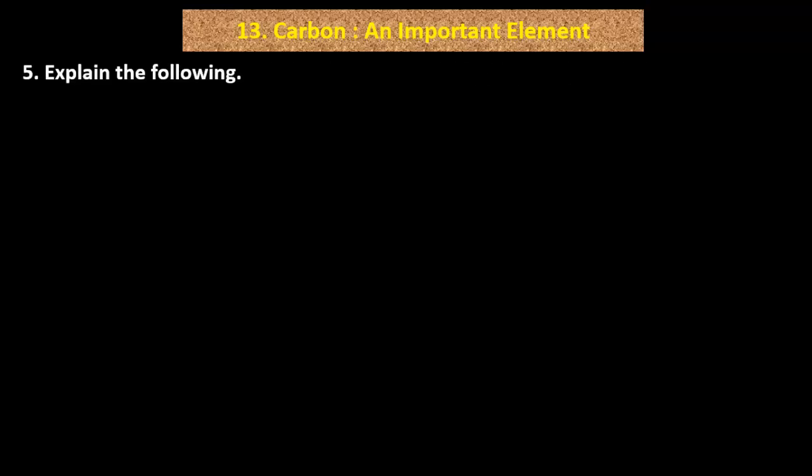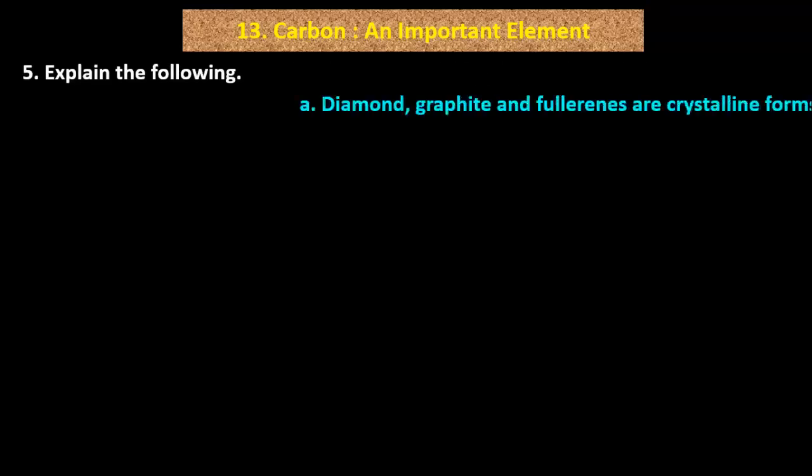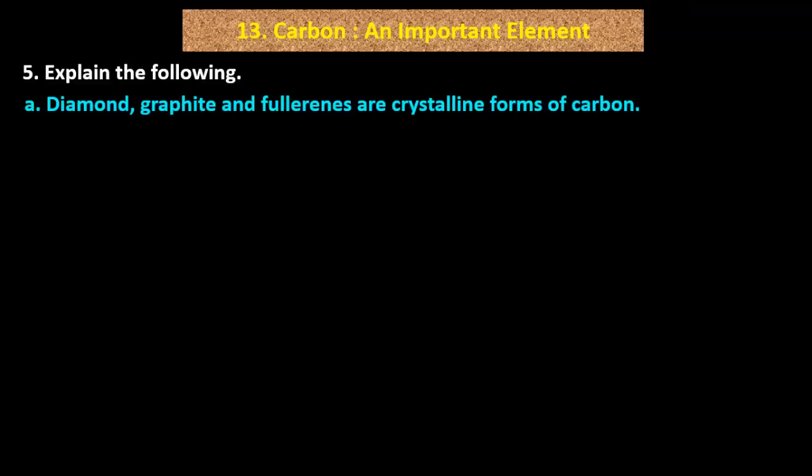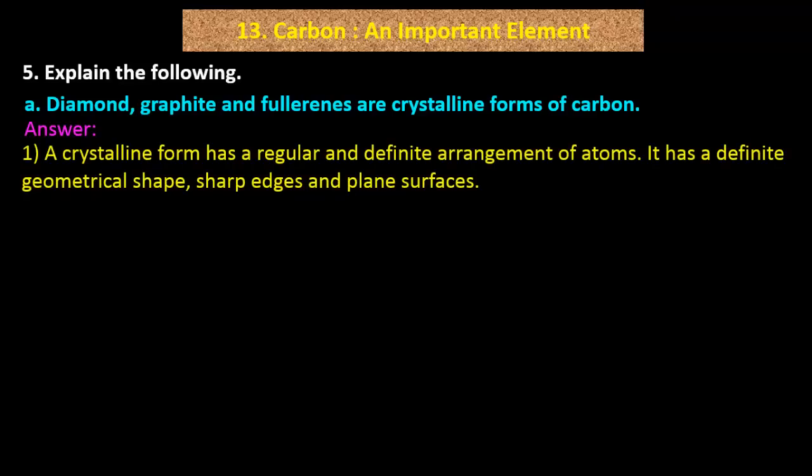Dear students, now question number 5. Explain the following. A. Diamond, graphite and fullerenes are crystalline forms of carbon. Answer. 1. A crystalline form has a regular and definite arrangement of atoms. It has a definite geometrical shape, sharp edges and plane surfaces.